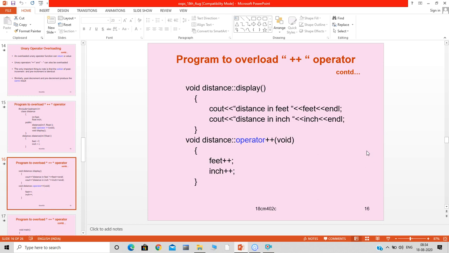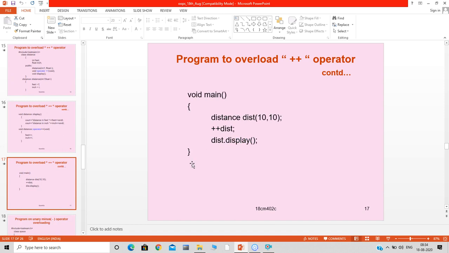Normally plus plus is used to increment either an integer or a float or double, whatever it is. But here this plus plus is incrementing two variables, not a single variable at a time. It is incrementing two variables at a time of different data types, of course. Feet and inch, the types of feet and inch are int and float. This is the body of this operator function.